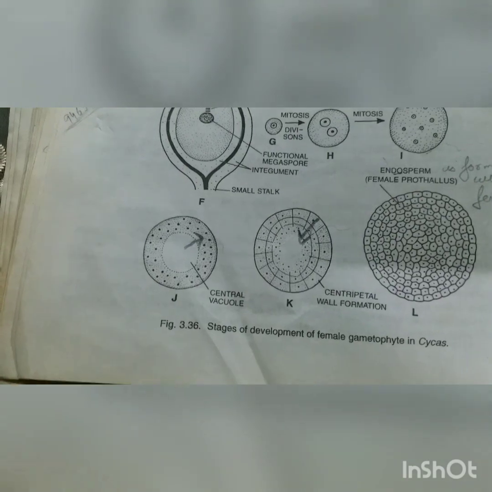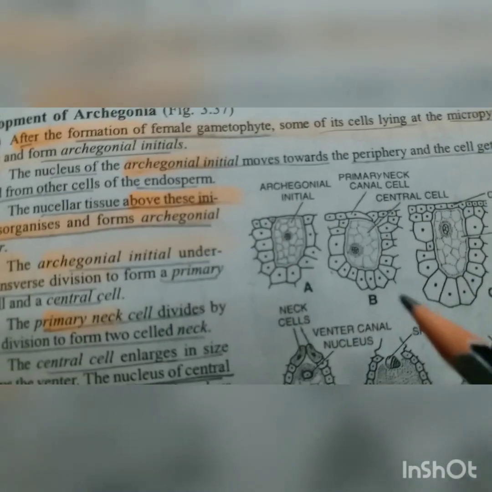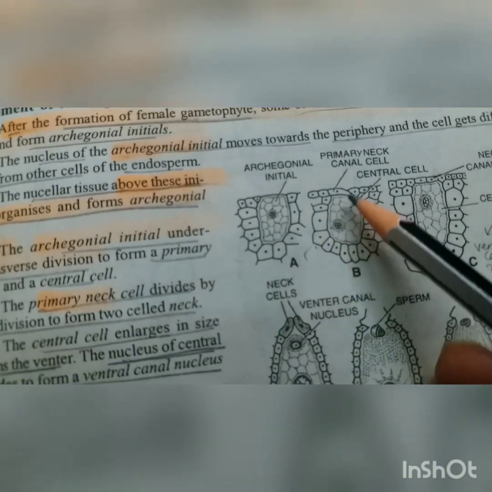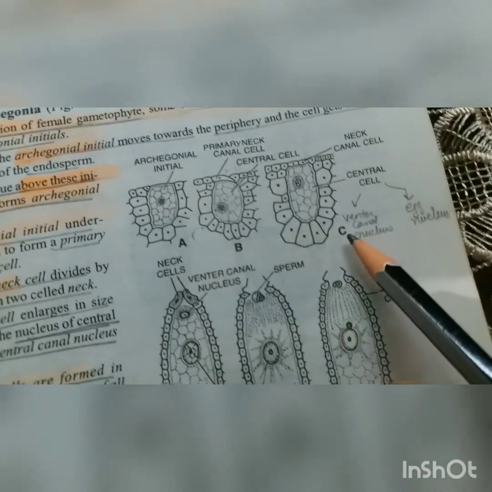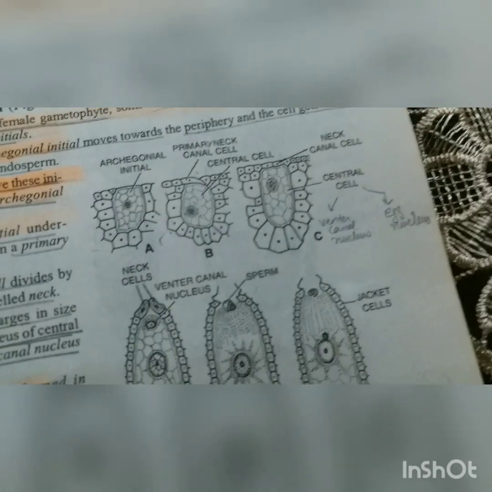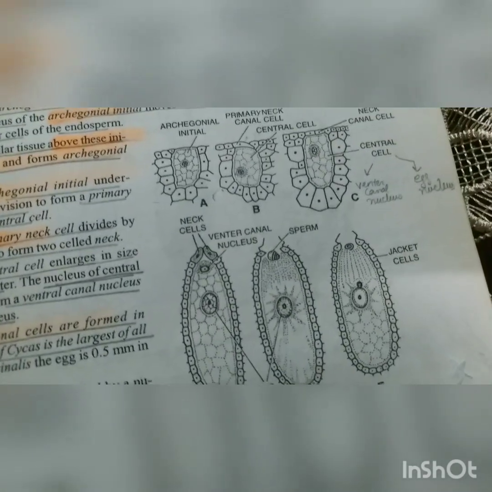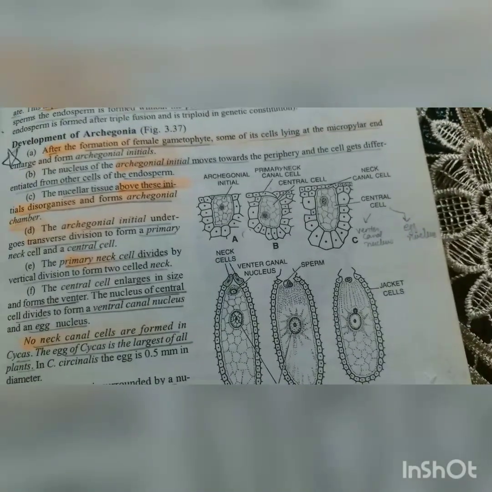And this archegonial initial, which I told you about, divides into two, that is the primary neck cell and the central cell, and the central cell again divides into two, that is the ventral canal cell and the egg, right? In this there are no neck canal cells, which we saw in the bryophytes also.